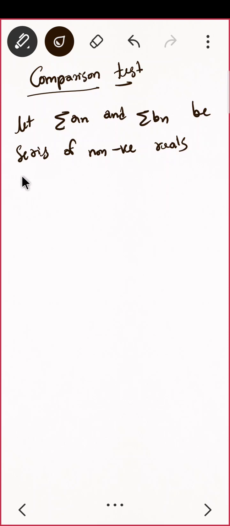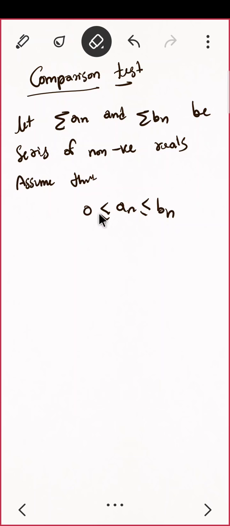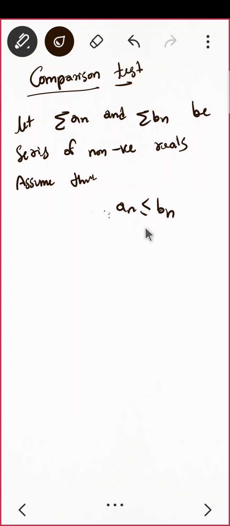Assume that 0 is less than An and that is less than Bn. You can ignore this 0, as non-negative is already said, so even if it is not written it will work. That is, just write An is less than equal to Bn for all n. Correct? So you are having two series and what you are having is An is less than equal to Bn. This is what you are having.